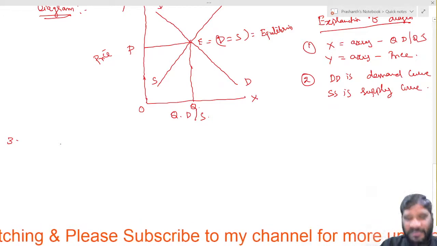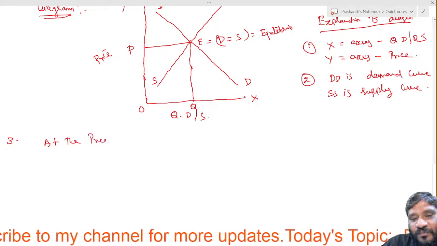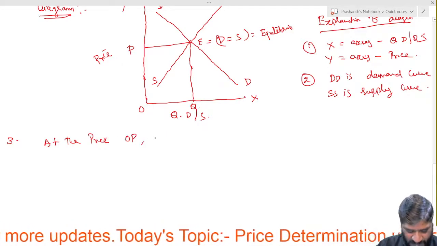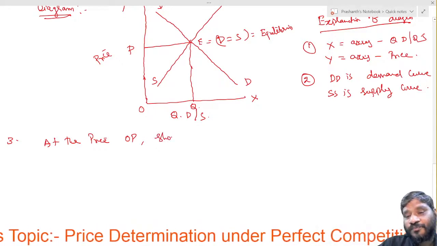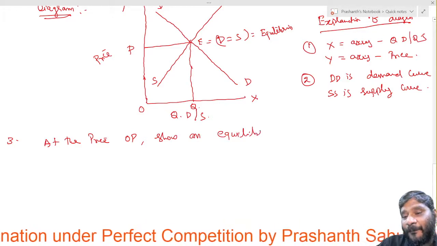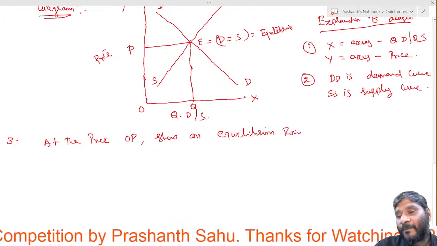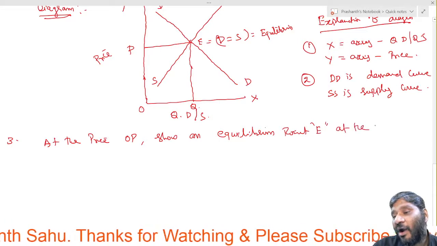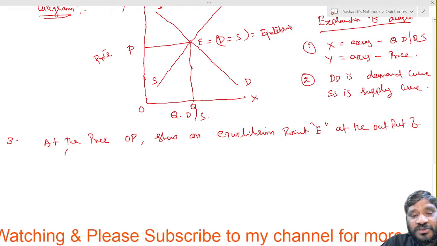The third point is telling that at the price OP, what happened? At the price OP, there is an equilibrium point, that is E, at the output of 0q.